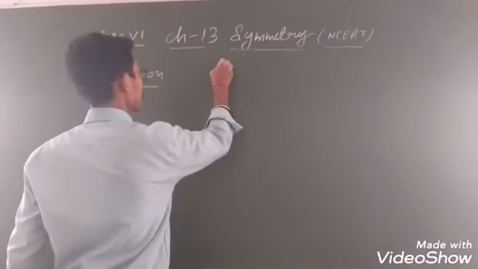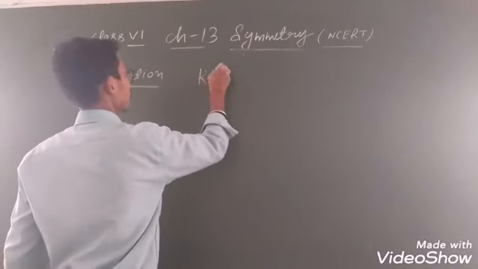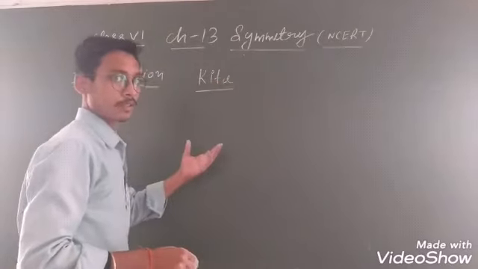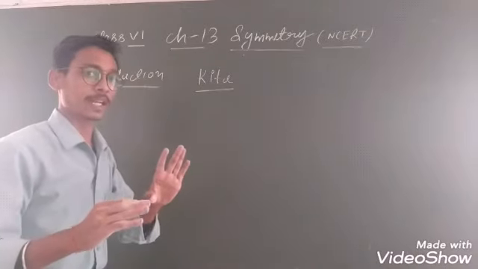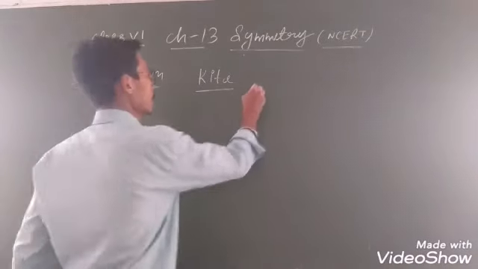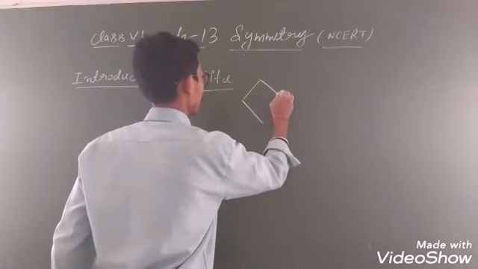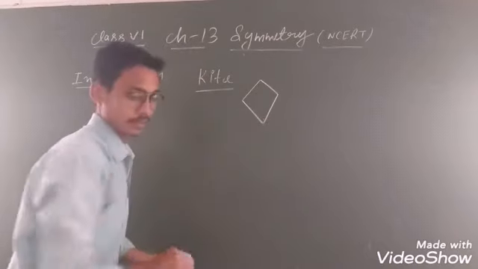Come to the next point, students. Now let us come to the kite. Many students know about the kite, maximum of you know, yes, you have flown one. Look, the diagram of a kite is like that, something like that. This is wrong.